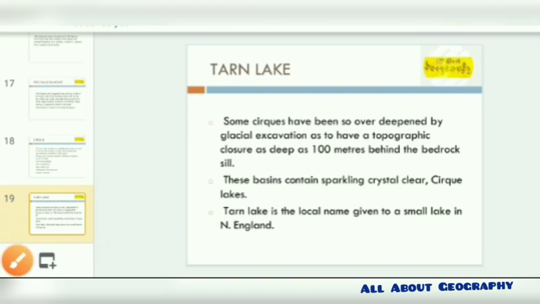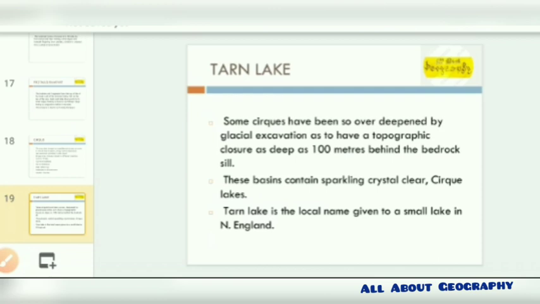The next is the tarn lake. Tarn lakes are very common in North England. These extend about 100 meters behind the bedrock. These are basins containing sparkling, crystal clear water in the cirques. This cirque has been formed by the deepening of glacial excavation over a topographic closure.